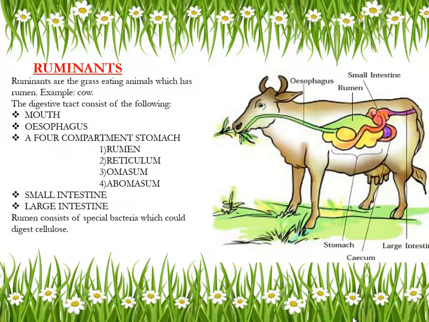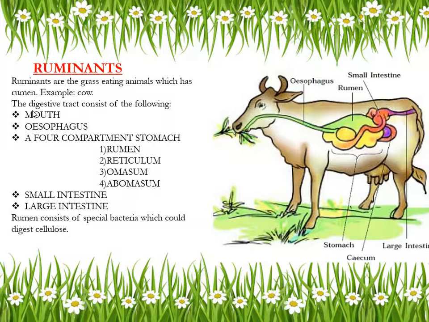Okay, let us get back to our lesson, that is nutrition in ruminants. So what these ruminants are, just see. Ruminants are grass eating animals. What are the ruminants? Ruminants are grass eating animals which have a rumen. For example, cow. So which is an example of ruminant animals? Cow.